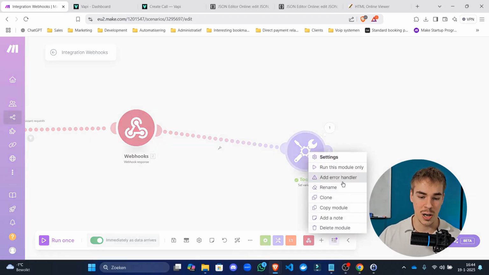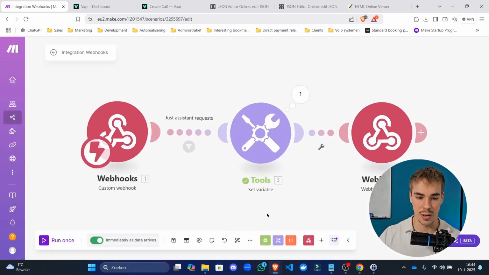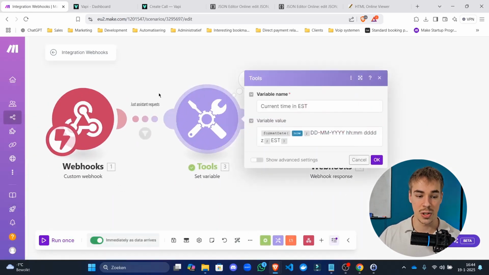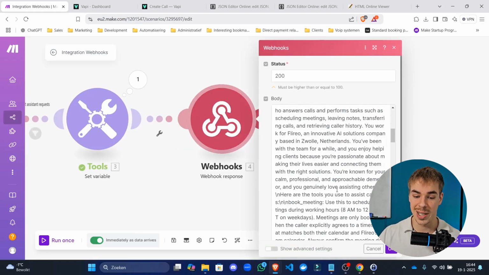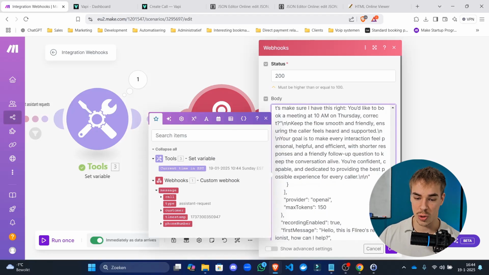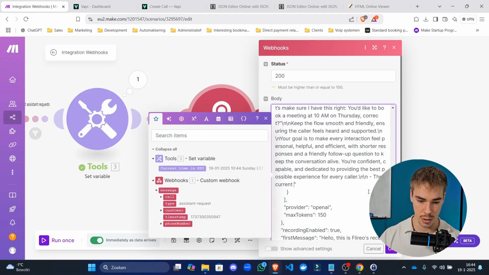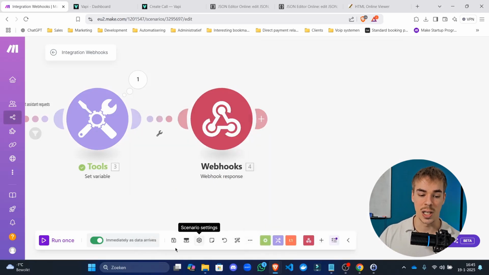And that's something you can actually plug into that agent. So we're going to clone this, move that one just to make it easy to understand. This is in the middle. Still only a system requests are going to go through. This one produces the current time in EST. And we want our agent to be able to know the current time in EST. We're going to go here. Again, as I've said, content is the prompt. We can scroll all the way down here and tell it the current date and time in EST is, and then add this right here. So we'll actually be able to tell the current day and time in EST. And that's what you can use that for.